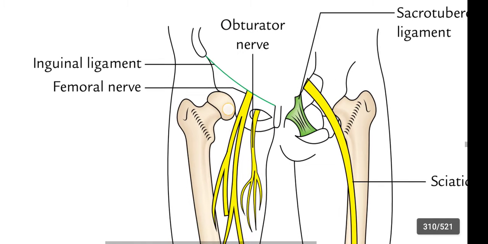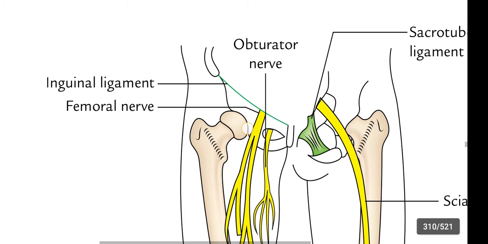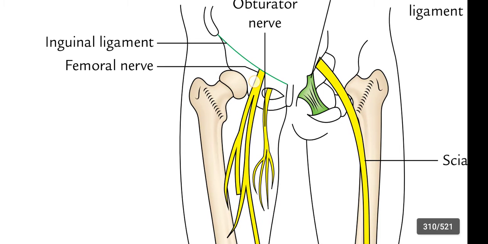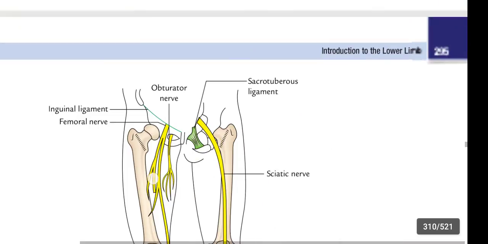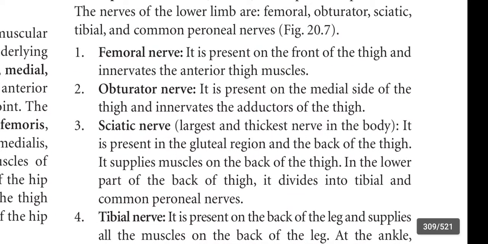This is the femoral nerve. It is present on the anterior compartment and it innervates the anterior compartment muscles. Okay, this is the femoral nerve. I think you understand. It is present on the front of the thigh and innervates the anterior thigh muscles.